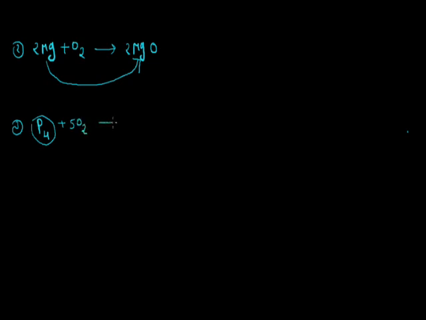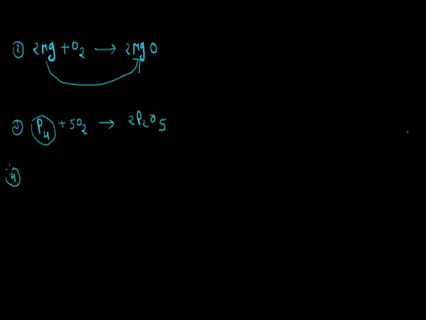Magnesium wire or ribbon burning in the presence of oxygen gives the product magnesium oxide. Next is phosphorus, P4, where the atomicity of phosphorus is 4; it reacts with oxygen and the product is phosphorus pentaoxide. So in this reaction, phosphorus is also oxidized.